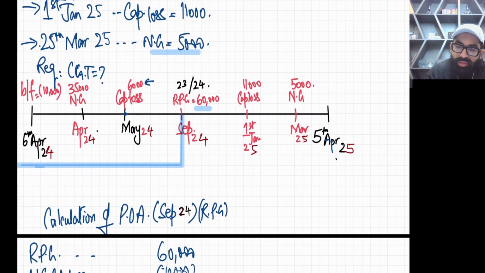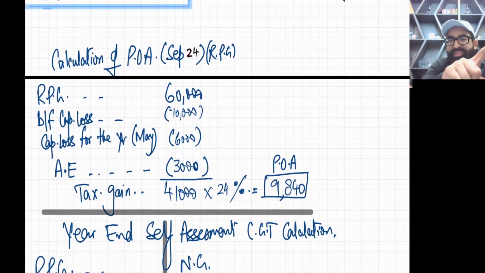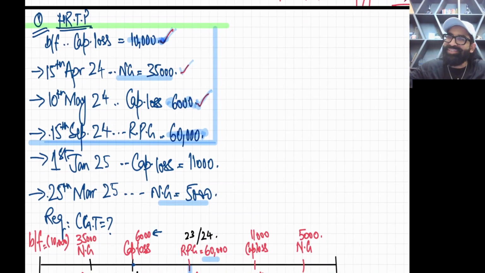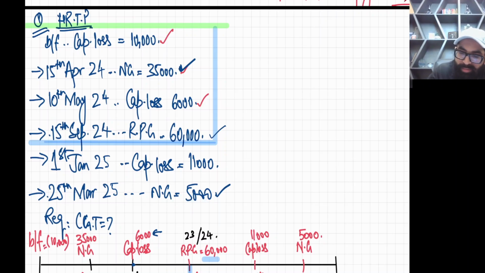Now, what will we do at the year end? My advice, remember my words: just forget about this POA. For this POA working, just forget it. Don't think over it. At the year end, solve this question right from scratch for the whole year, for the complete tax. So, how many gains do you have? Let's finalize the gains. You have two NGs, 35 and 5, and one RPG. You have one brought forward capital loss and two for the year capital losses as well. So let's do it.